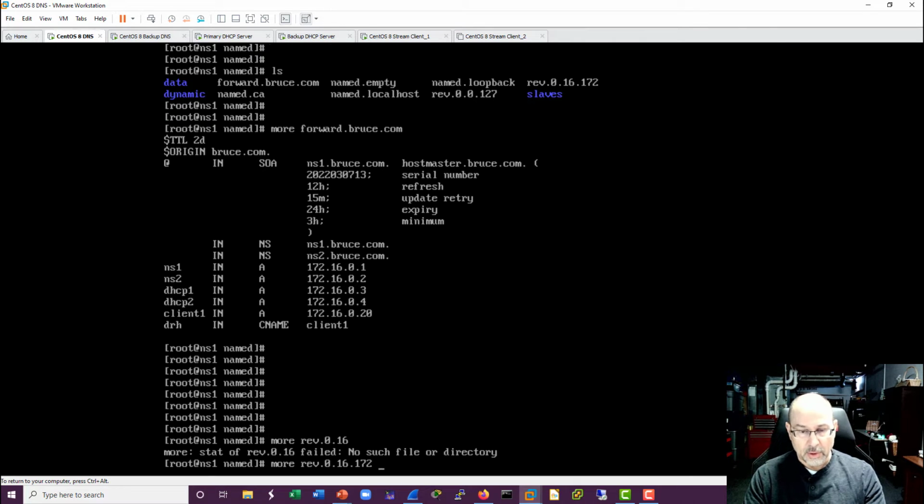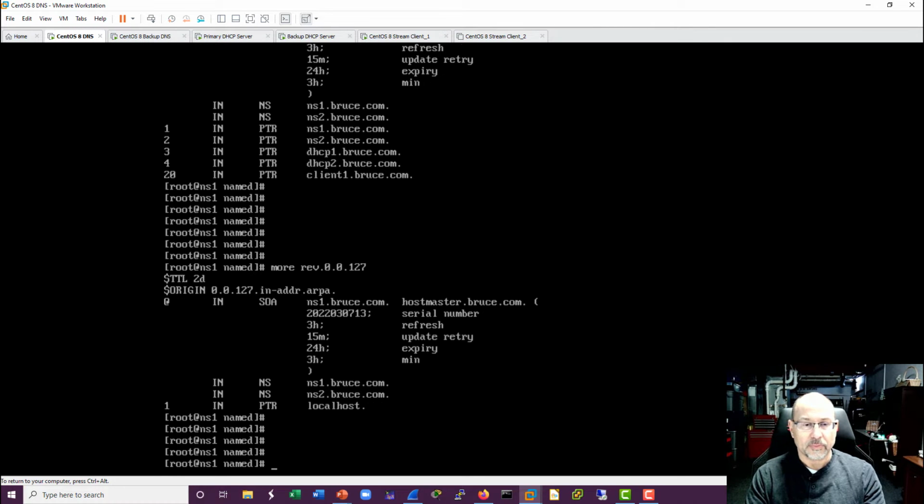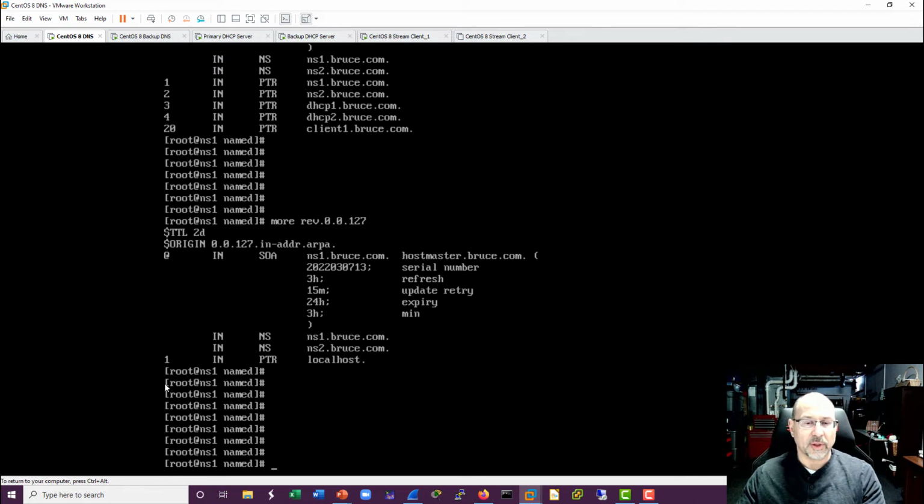So here is my reverse lookup, and again, really all I did was update the records to add another name server and then more servers out there with IP addresses. If we take a look at the reverse lookup, it's really straightforward, very similar, except now we're just adding this pointer record for localhost. And that's it.